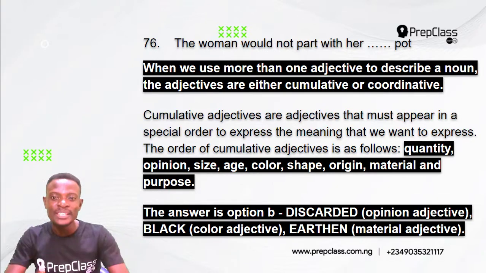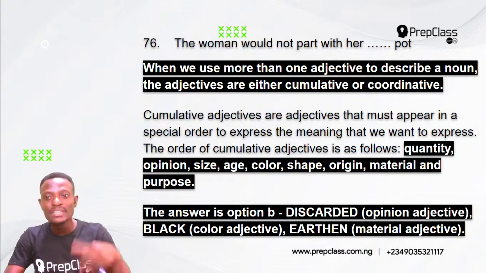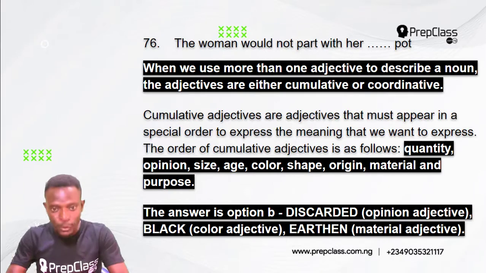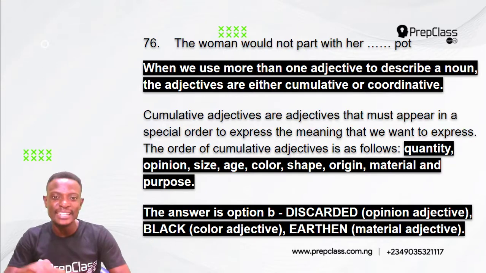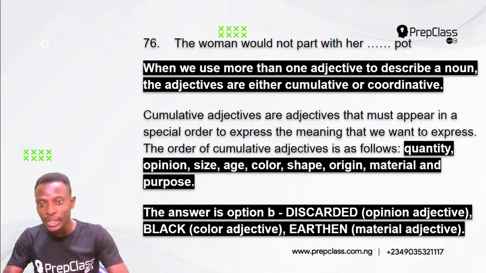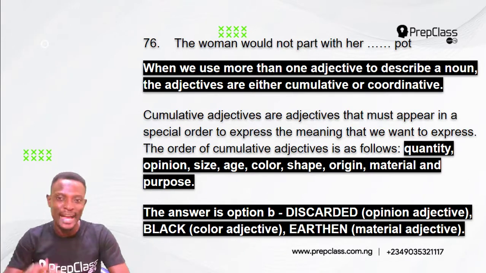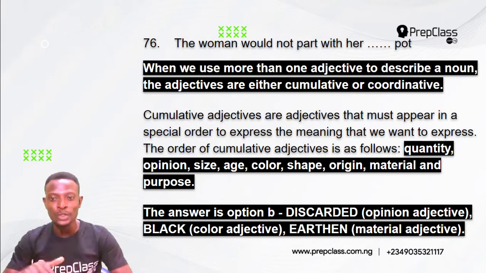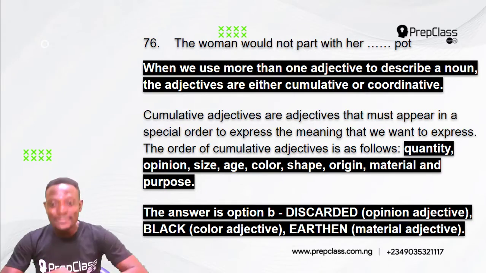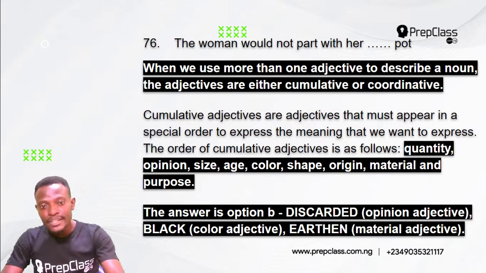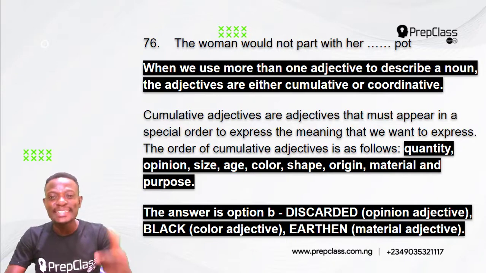The order of cumulative adjectives is as follows. We have adjectives of quantity coming first, followed by adjectives of opinion, followed by adjective of size, followed by adjective of age, followed by adjective of color, followed by adjective of shape, followed by adjective of origin, followed by adjective of material, and followed by adjective of purpose. Now, not all of these adjectives will be used, but whenever we have different adjectives, we have to select them and arrange them orderly. So the answer to this question is option B, discarded.